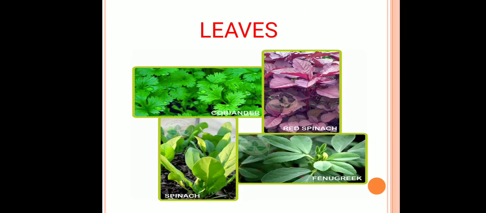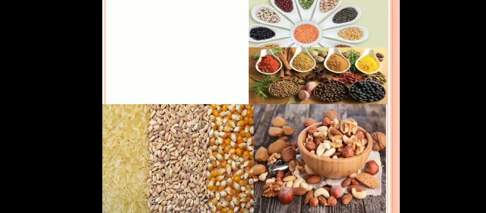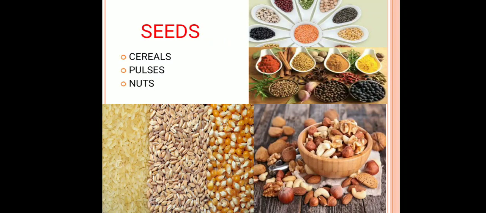Even leaves also contain the remaining stored food of the plant. For example, coriander, spinach, red spinach and fenugreek, which are again used by us as a source of food. Last, seeds also contain the stored food of the plant. Cereals are a rich source of carbohydrates, which give us a huge amount of energy. Along with that, pulses give a huge amount of protein to us. Next, nuts also have a huge amount of carbohydrates and proteins.